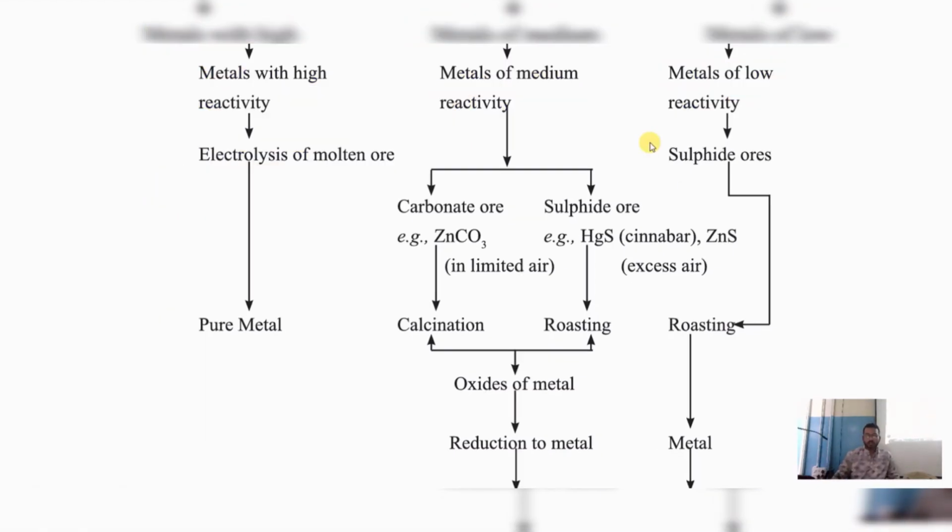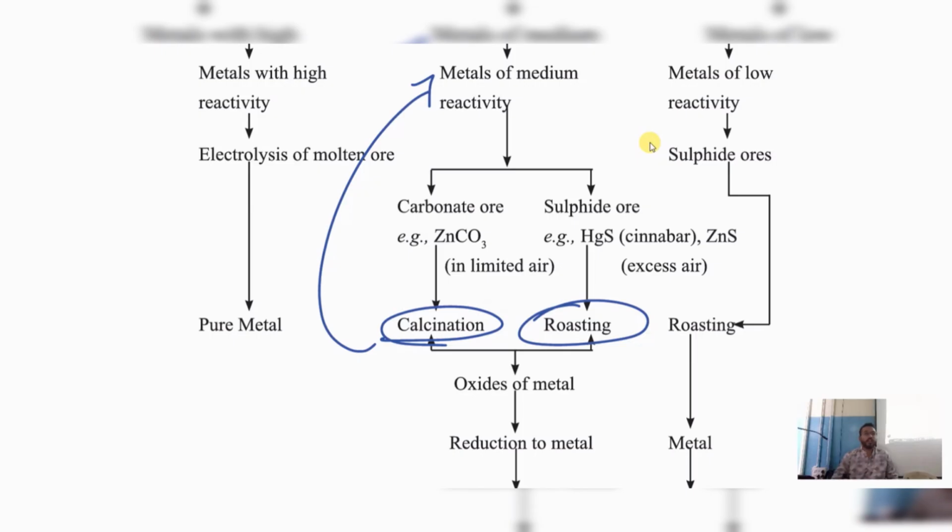Yeah, students. So this is one of the most important topics. How can we extract the metals of moderate reactivity? We are using two methods to extract them. How many methods? Two methods. The first method is known as calcination and the second method is known as roasting. By using these two methods, we are going to extract the moderately reactive, or medium reactive, metals. Now, someone may ask you, what is calcination and what is roasting? When are we using the calcination method and when are we using the roasting method?